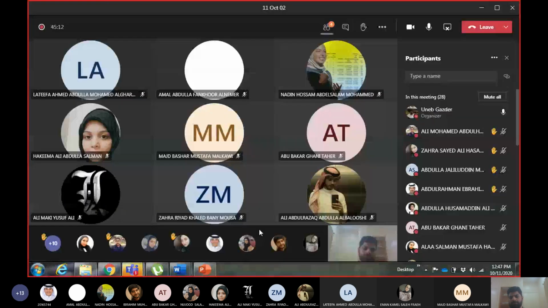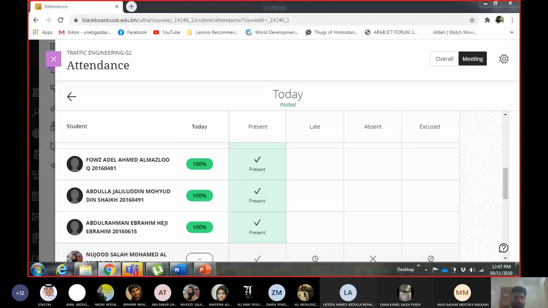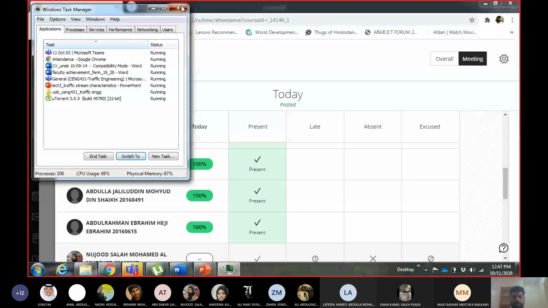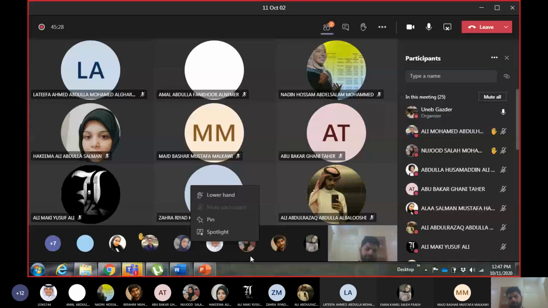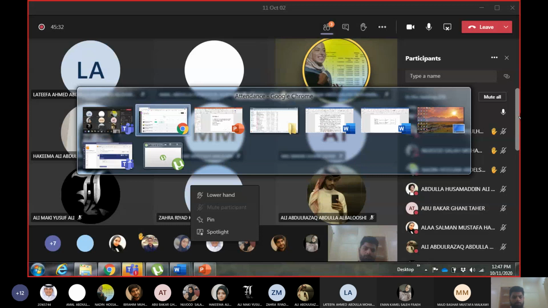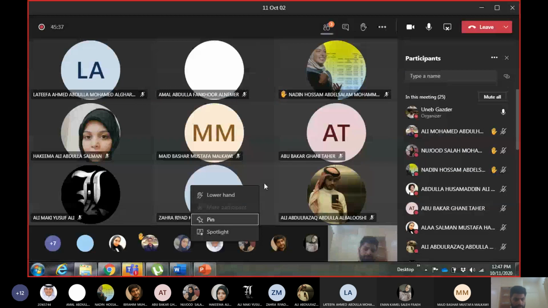Nujud Salah. Nadeen Hussam. Zahra Riyad Khalid. Abu Bakr Ghani Tahir.